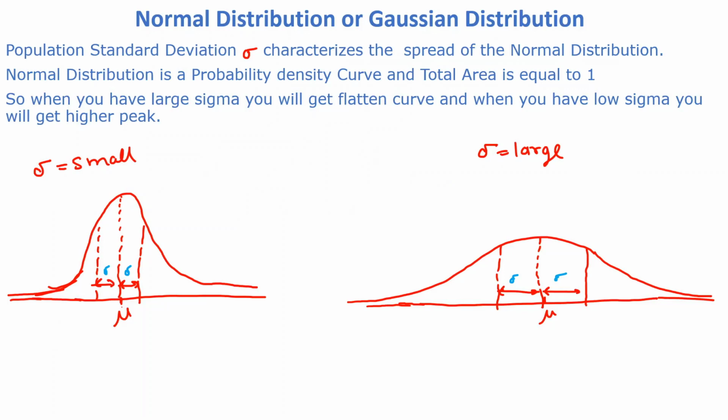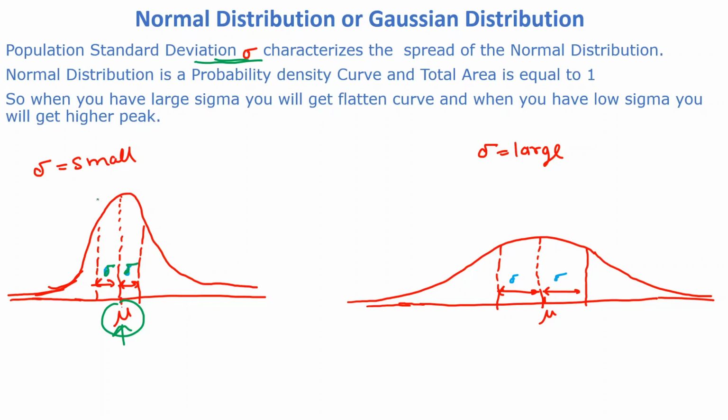So mu, or the mean, can change the position of the normal distribution, but the data distribution will be the same. It can only change the position of the data. The second one is your standard deviation. How can standard deviation characterize your data? Let's understand this example here. This is your mu, it means the mean, and this is your standard deviation.